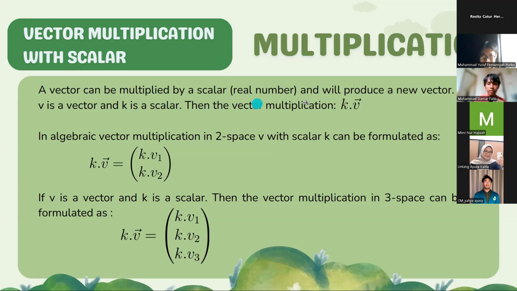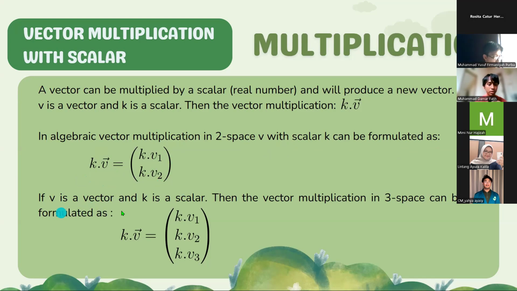The scalar is a real number and will produce a new vector. If V is a vector and K is a scalar, then the vector multiplication is scalar K times vector V. In algebra, vector multiplication in two space with scalar K can be formulated as scalar K times vector V is equal to K times V1 and K times V2.